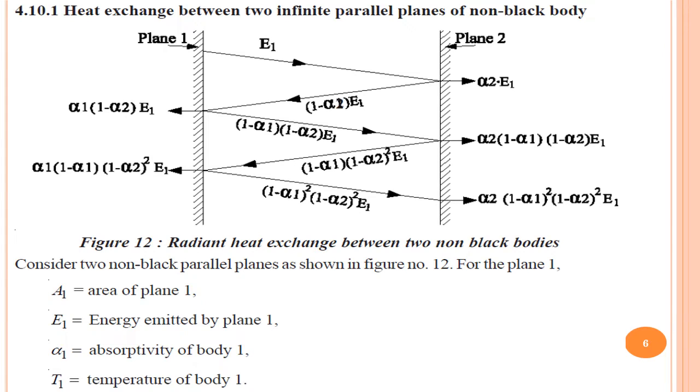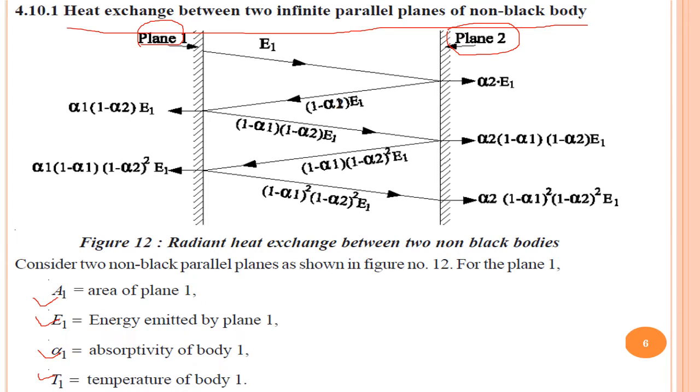We will start with the first theory, heat exchange between two infinite parallel planes of a non-black body. Here you find plane 1 and plane 2. Plane 1 has area A1, energy emitted E1, absorptivity alpha 1, and temperature T1.